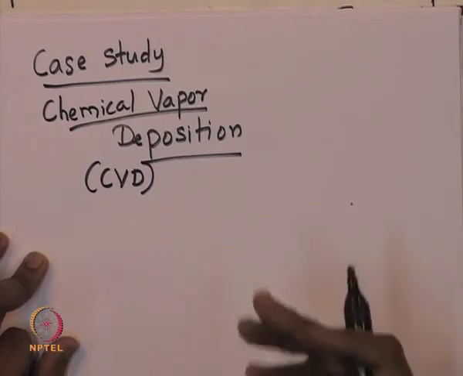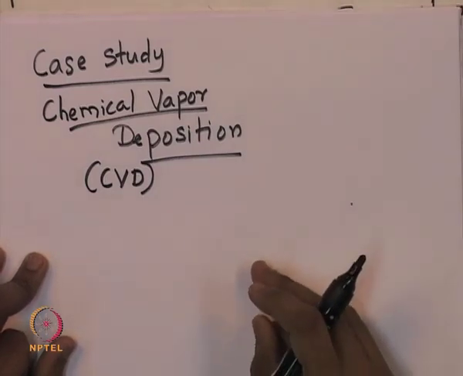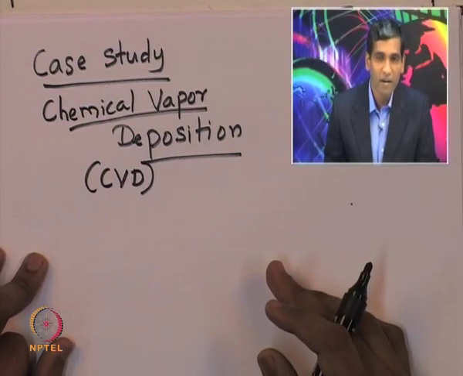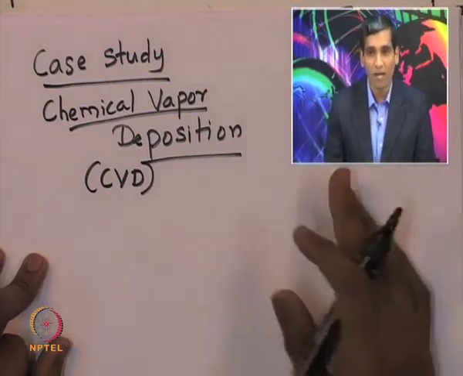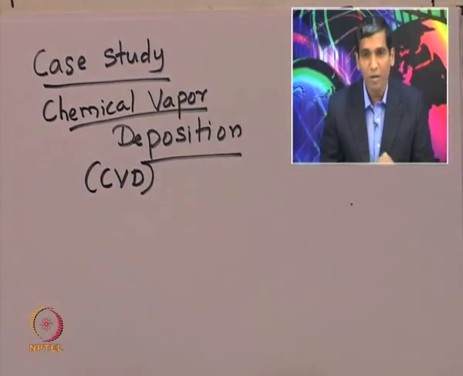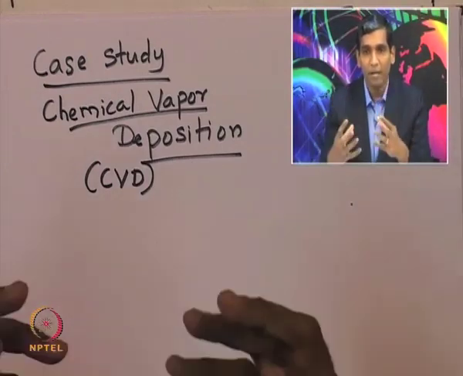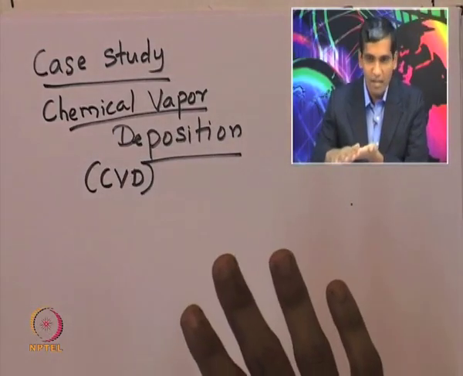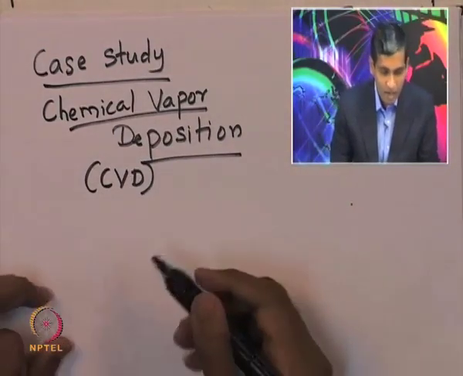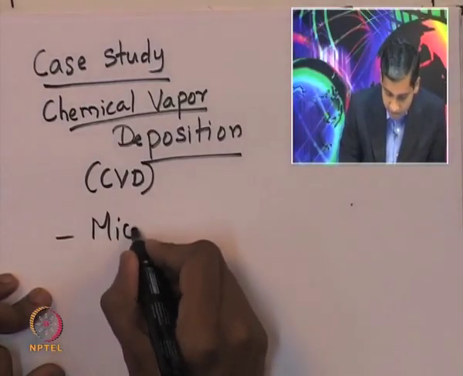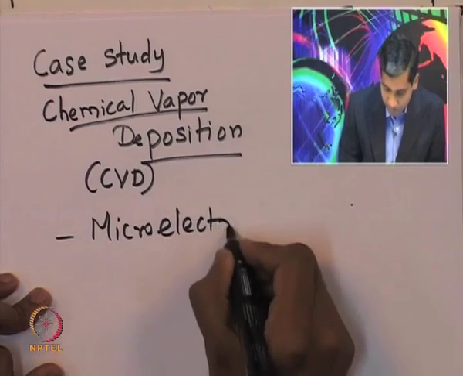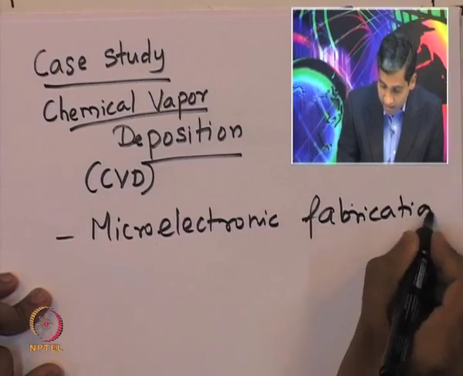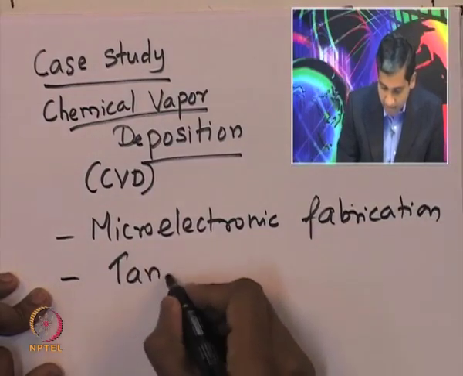Chemical vapor deposition is an important process in microelectronic fabrication, and it plays a strong role in manufacturing the tandem or multi-layer solar cells. CVD is essentially depositing a particular material on a given substrate. It is very similar to the heterogeneous catalysis process, and it has several applications in microelectronic fabrication and in manufacturing of tandem solar cells.